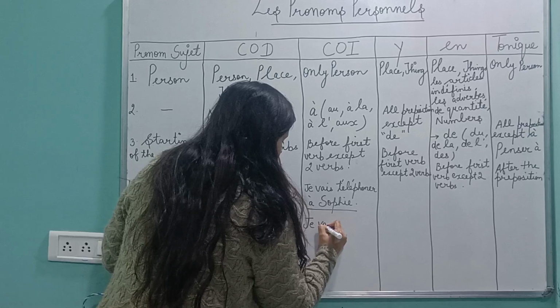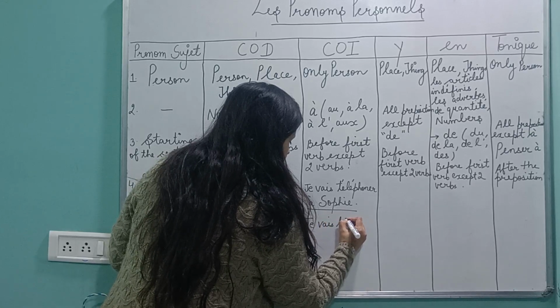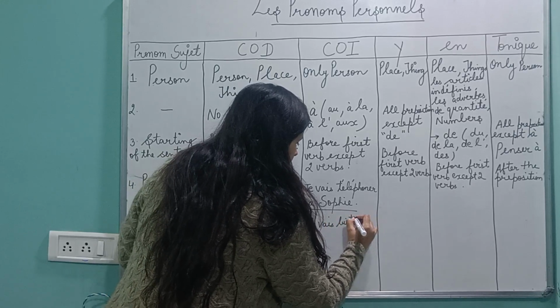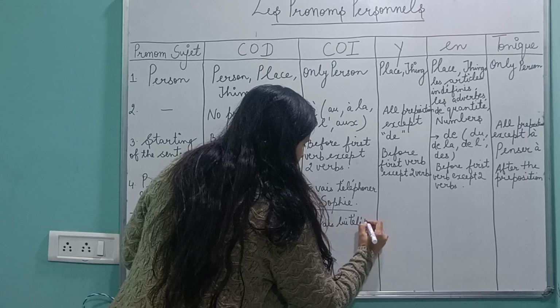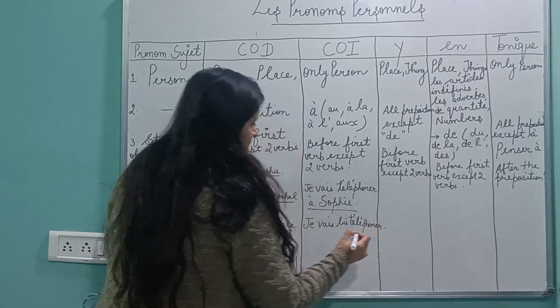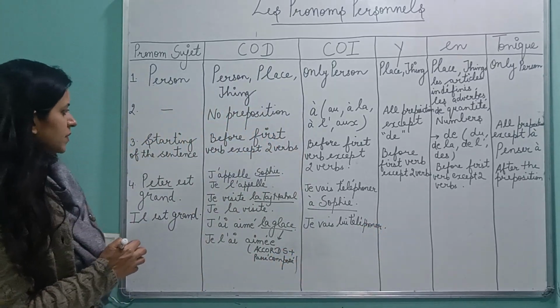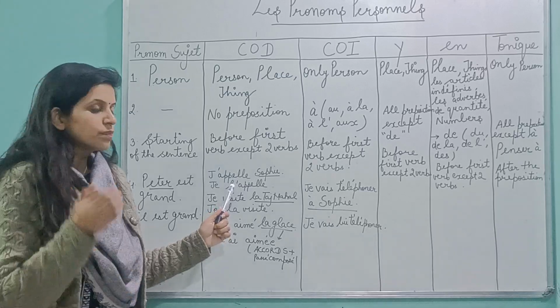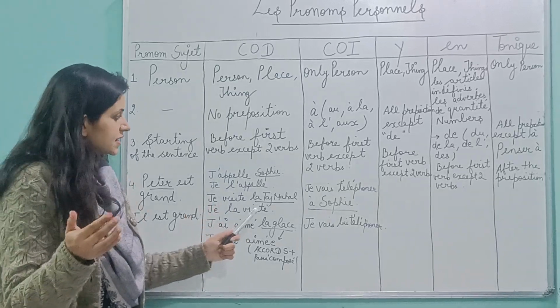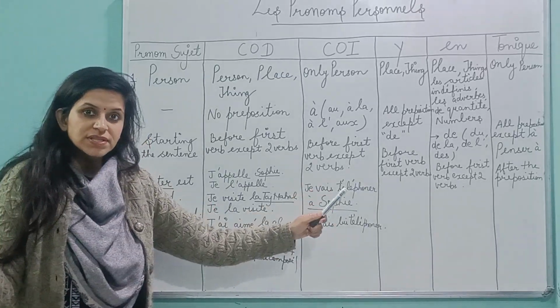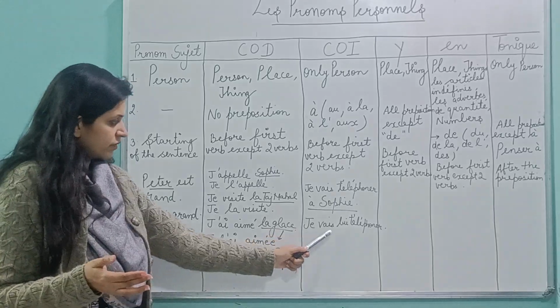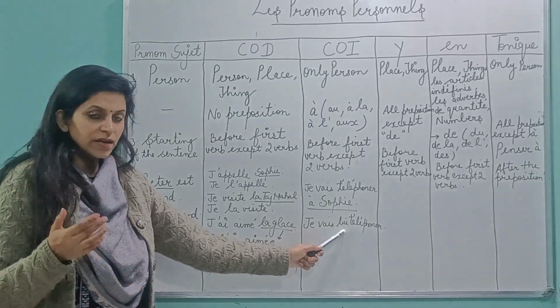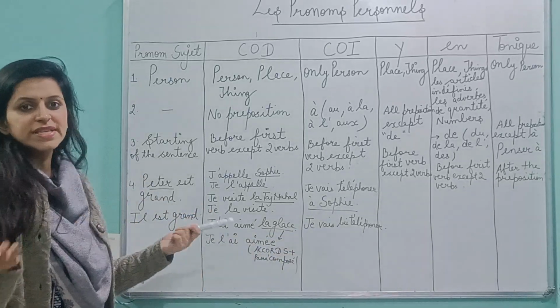So where am I going to place it? Je vais lui téléphoner. In between both of them. So we keep writing the pronoun before the first verb except in the two verb concept. In the two verb concept we place it in between, or before the second one.